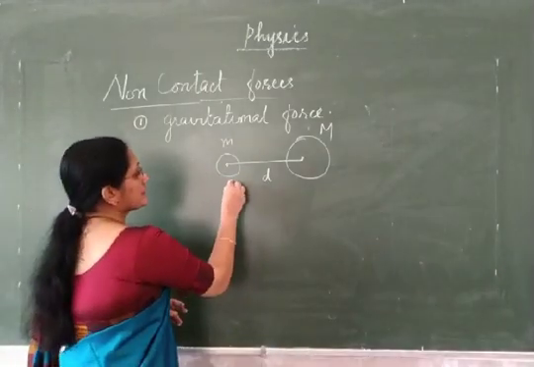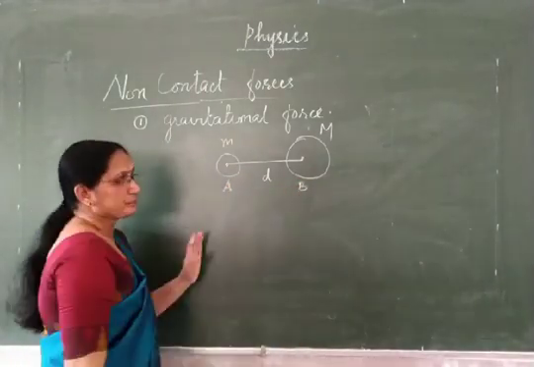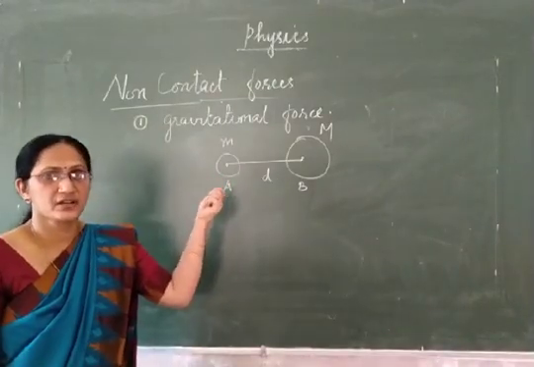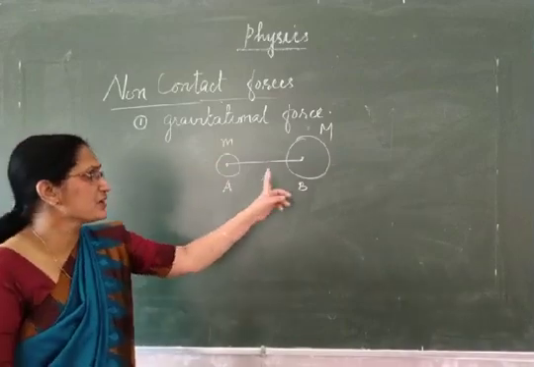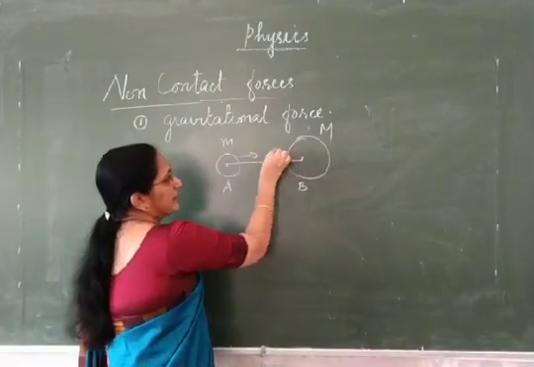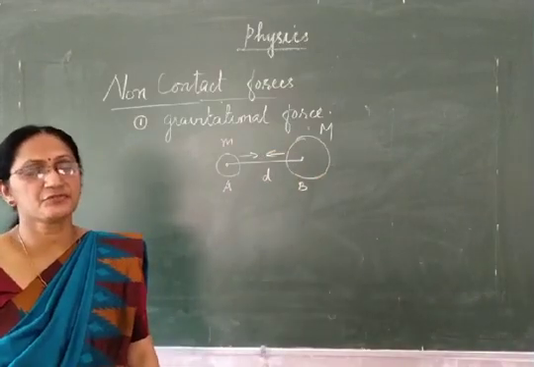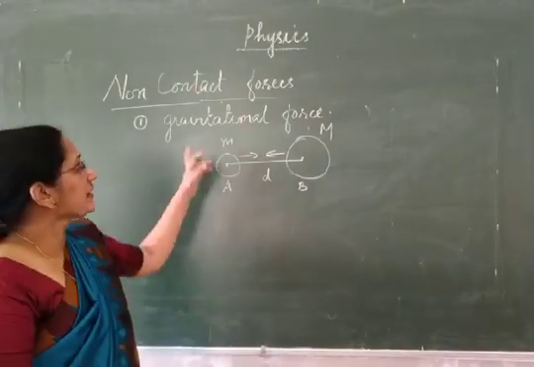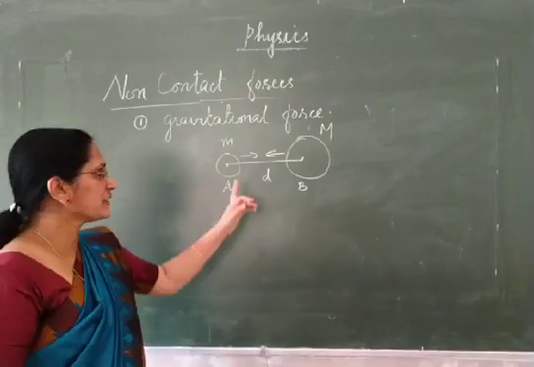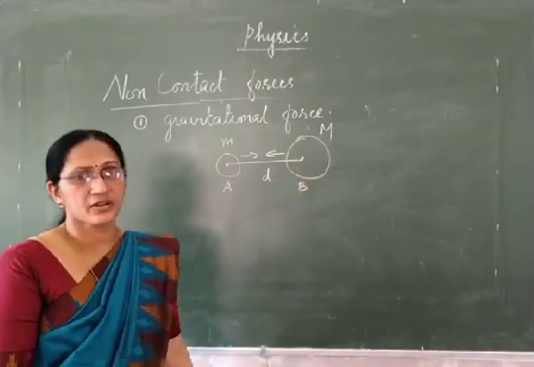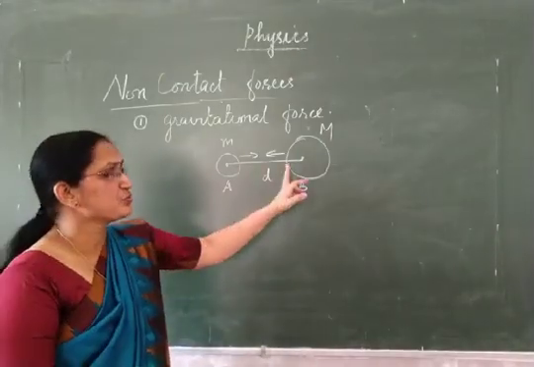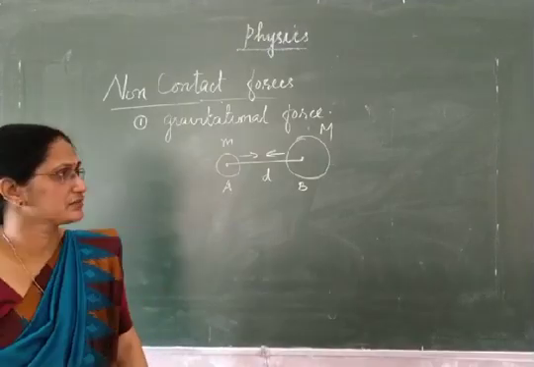Let me name the bodies as A and B. The body A attracts body B towards it. With the same or equal force, body B attracts A towards it. They attract each other. That force is known as gravitational force. It exists between any two bodies, whether they are of less mass or heavy mass. This force of attraction is there between any two bodies, which is known as gravitational force.